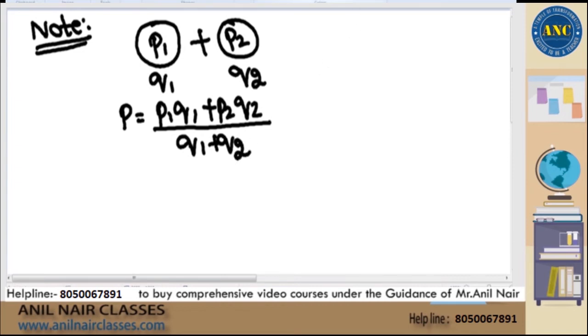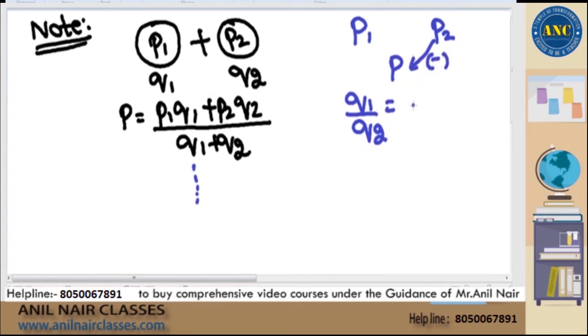That means if I simplify everything, finally I will get price of first quantity is given, second quantity is given, and average price P is given. The ratio in which the two products are mixed, Q1 by Q2, is nothing but P2 minus P divided by P minus P1. I also proved it.